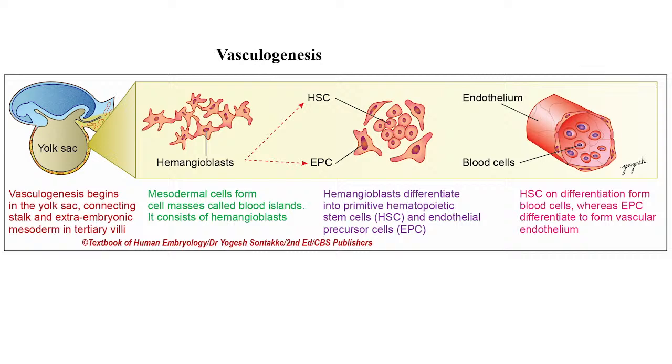So these angioblasts gather together, they form clusters or cords, right? And then after that they rearrange themselves in such a way that lumen appears in them. If you can open the diagrams of the first lecture, you can recall that. So they rearrange themselves in such a way that lumen appears, and this is how we get the structure with the lumen, the blood vessels, right? And later budding appears from them, and those buddings give branches. So further branches and further blood vessels we do get. So this is how formation of blood vessels takes place.